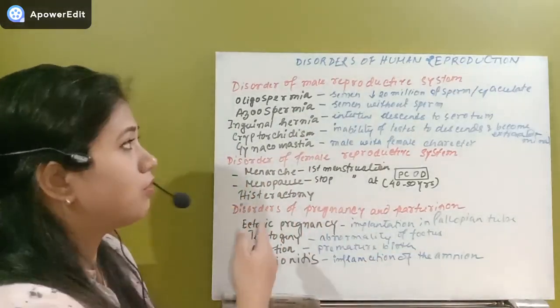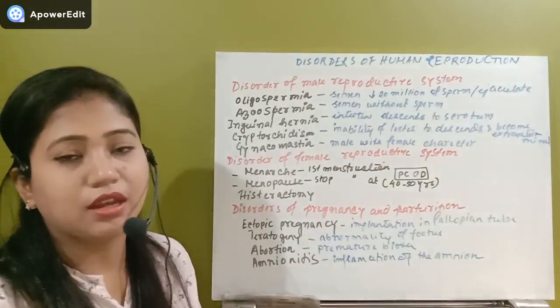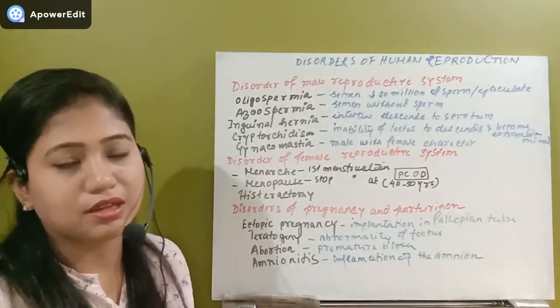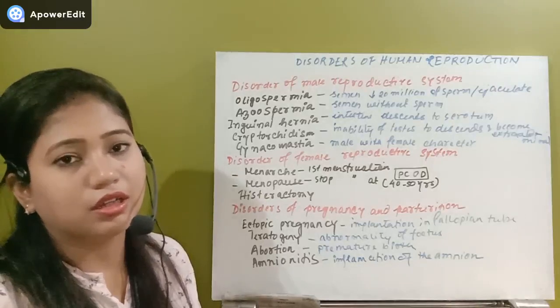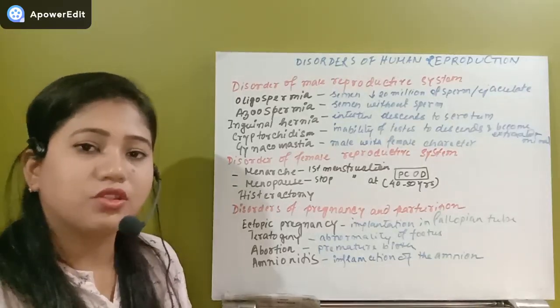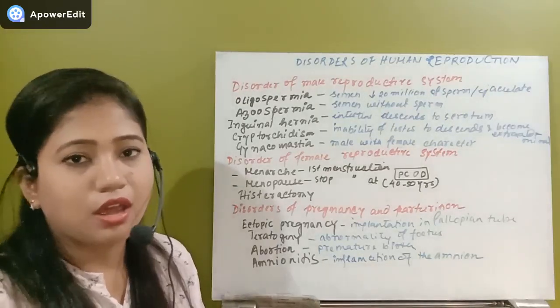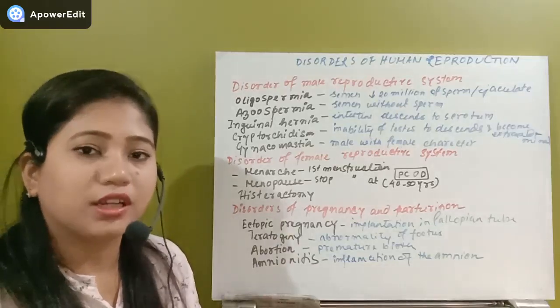So these are all about the diseases related to the male, then female, and the pregnancy and parturition. Then we have completed all the disorders. That is all about the chapter. Hope you have understood. That is all about the human reproductive system.